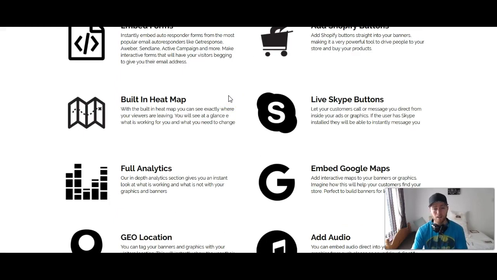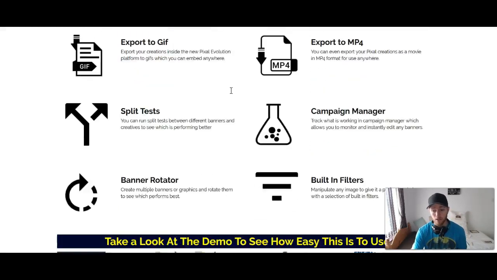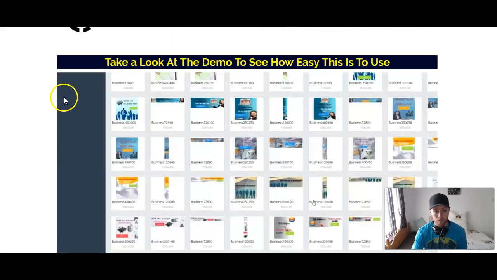Now, I use a program a lot in my business called Canva, and Canva is a really solid cloud-based software where you can create different banners and graphics, but it has nowhere near the features that Pixal Evolution has. You can't do all these different effects and different embeds and expanding and all that kind of stuff. So this is definitely something I'm going to start using more in my business, because it's really going to increase engagement and click-throughs and calls to action. So definitely something I really recommend you have in your business as well.